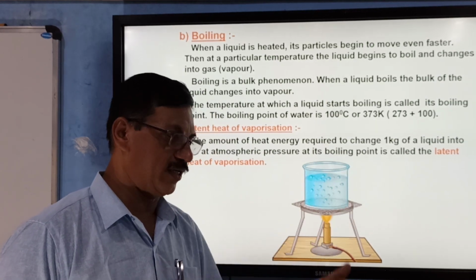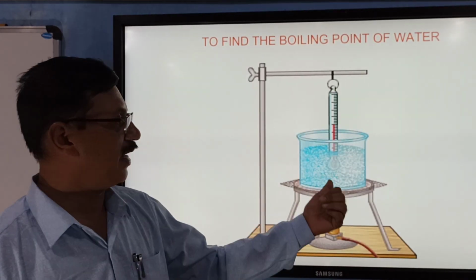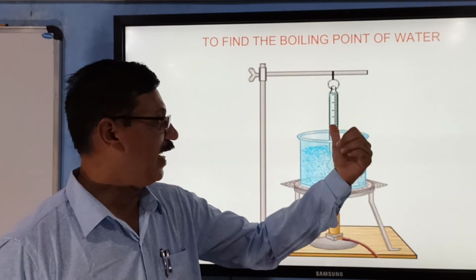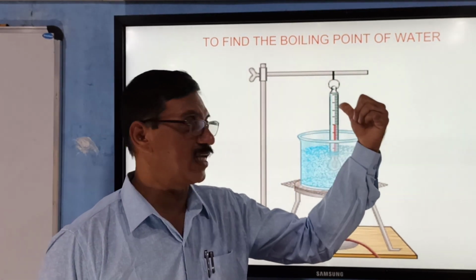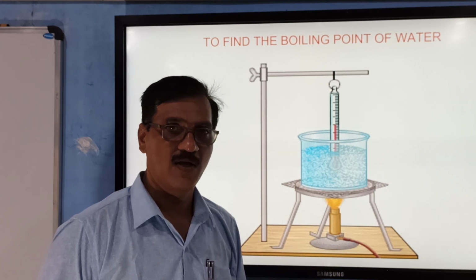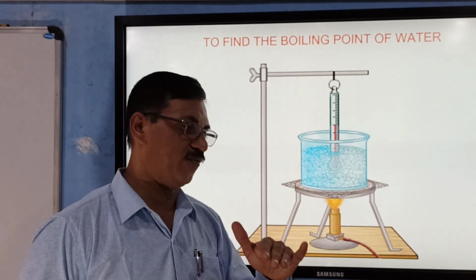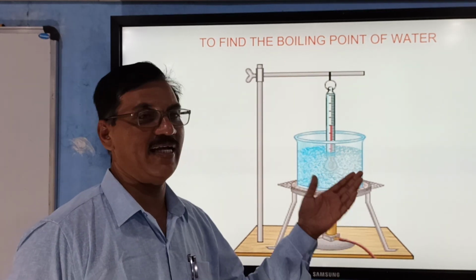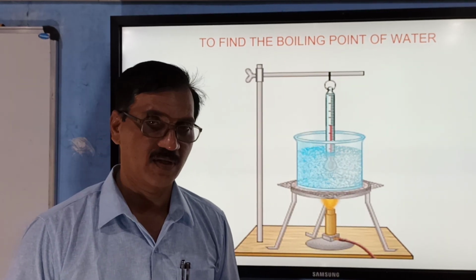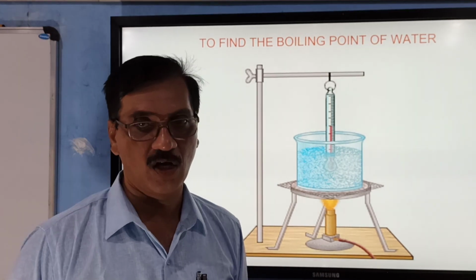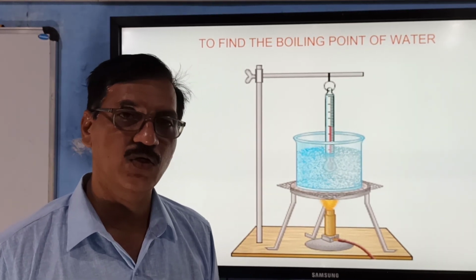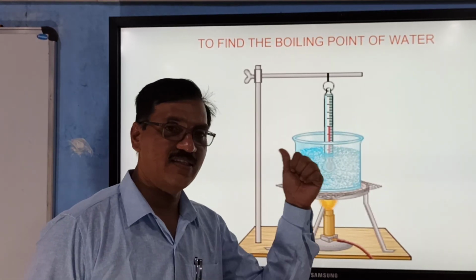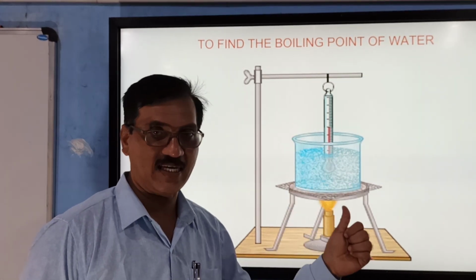If you keep a thermometer, you will see the temperature rises up to 100 degrees Celsius. When 100 degrees Celsius is reached at 1 atmospheric pressure, even though you are heating, the temperature doesn't change, because the heat energy is used for conversion of the liquid state into the gaseous state.